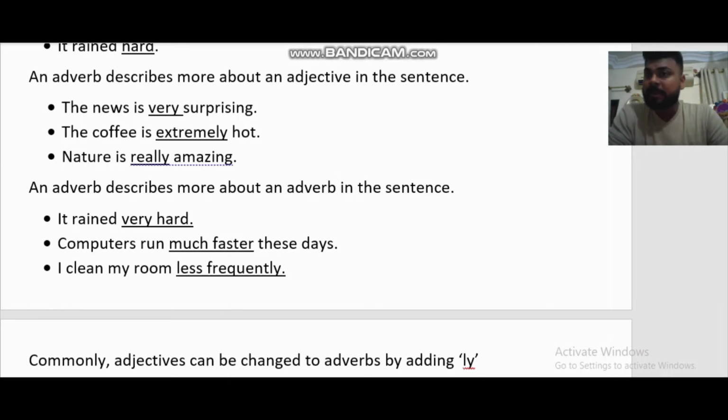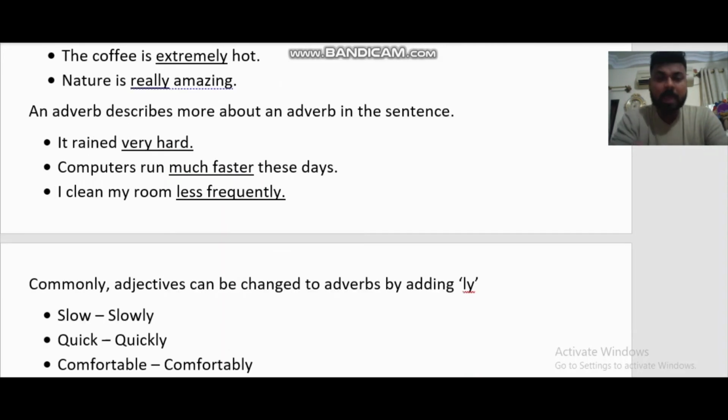It rained very hard. Now, very is an adverb, hard is an adverb, so both are adverbs. Now, very is telling the intensity, the level of the hard, that it rained very hard. Okay, computers run much faster these days. Now, much is an adverb, faster is an adverb. I clean my room less frequently. Now, less is an adverb, frequently is an adverb, so you can use two adverbs together in a sentence.